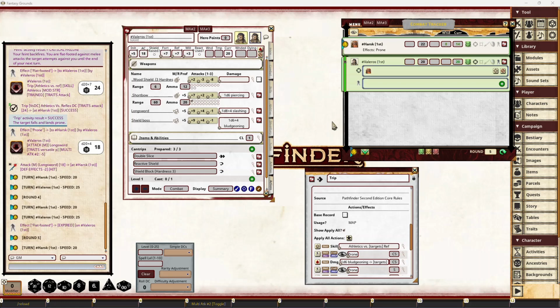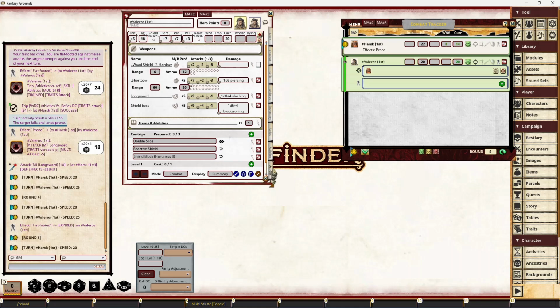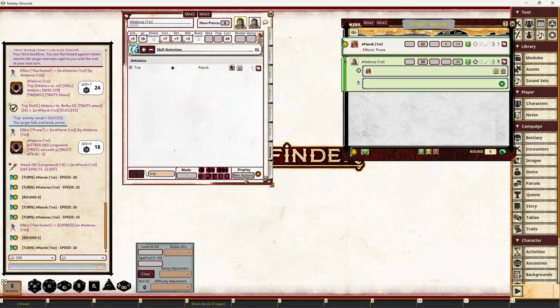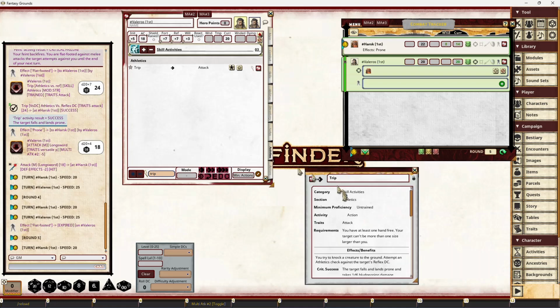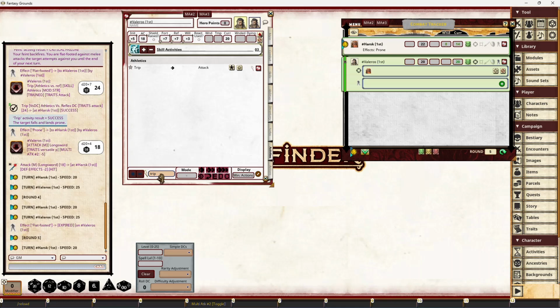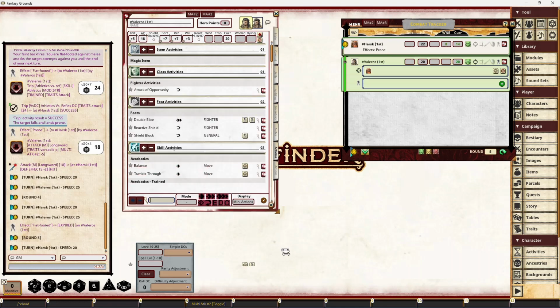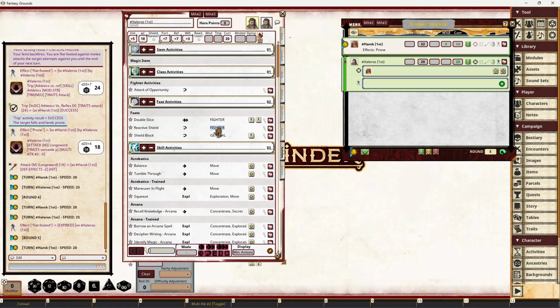So, as you can see, these activities can be quite complex, but they're programmed in, and if you use the min actions tab, a lot of it's hidden from you, and also for the complex ones you can check out the how to use to give an idea of how to actually use it properly. But yeah, there's a lot of activities available to you. I see this as, it looks pretty complex when you first look at it, but just realize that there's various activities in certain areas, and you can scroll through things.